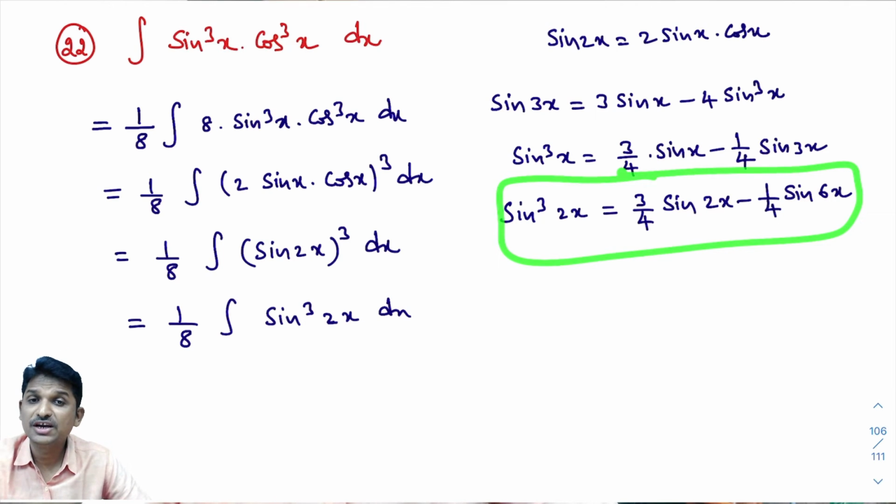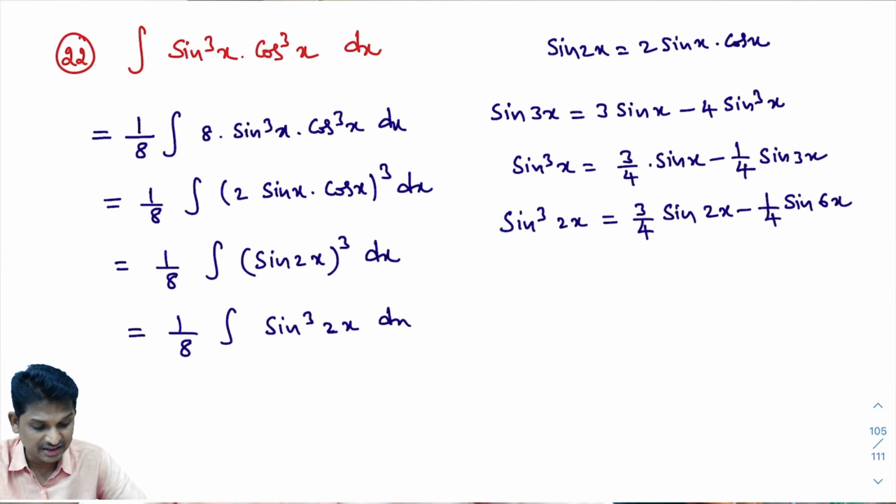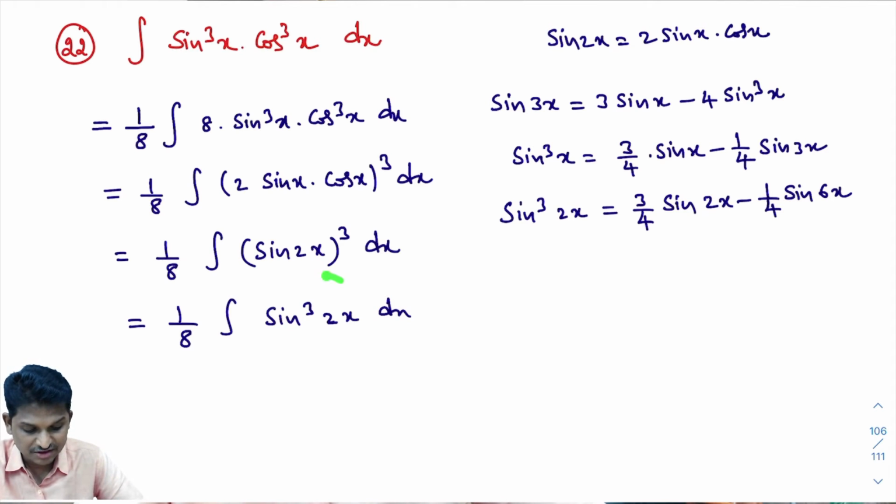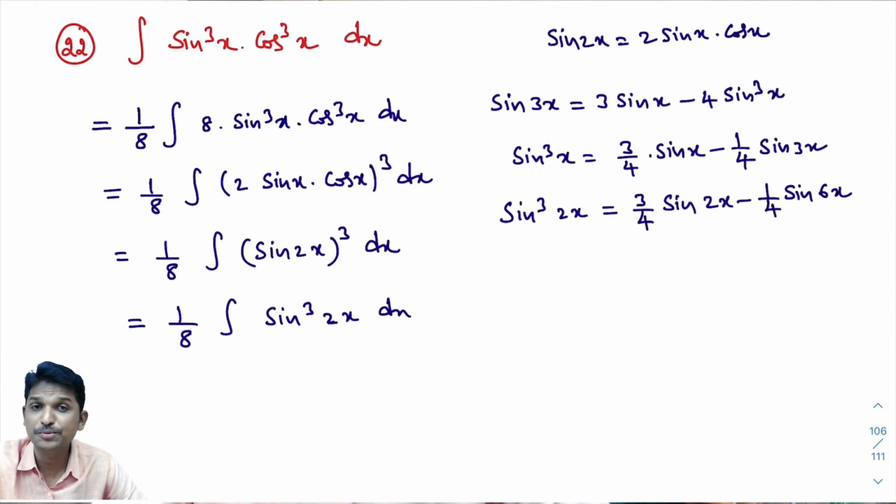If you know integral of sin cube x dx, you can calculate this. Last problem also was like this only, sin cube 2x plus 1. This problem, what we got here, after simplification we got sin cube 2x. I hope you are understanding. Last problem, this problem follows the same procedure. Okay, right. Now how to simplify this further?